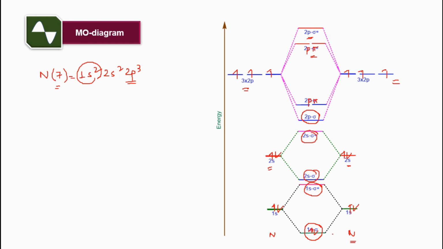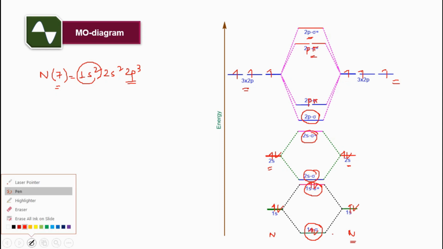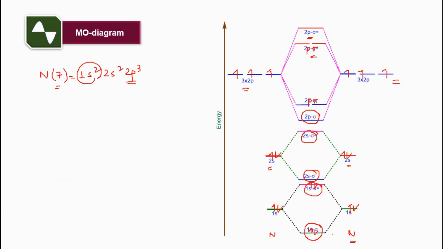So for bonding purposes, from the 1s and second 1s, the bonding 1s sigma will have 2 and 1s sigma star will have 2. For 2s, 2s sigma will have 2 and 2s sigma star will also have 2. Now coming to the 2p sigma.